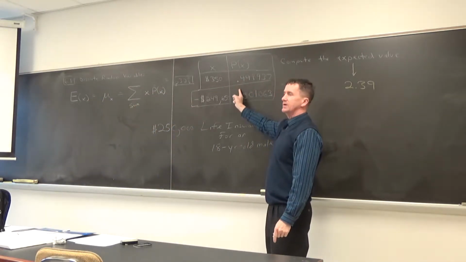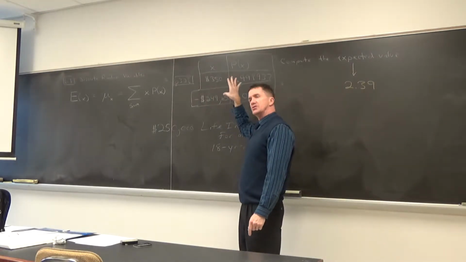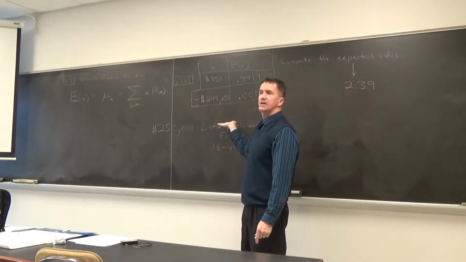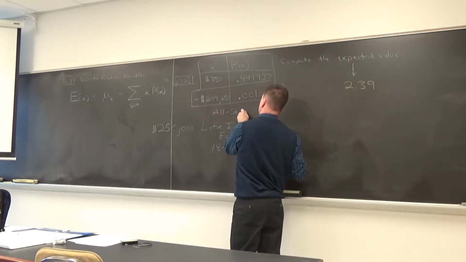And these probabilities and these numbers, see the positive and negative? This is written in terms of that life insurance company. So if you want to call this Allstate Insurance, all right, this is Allstate Insurance right here.